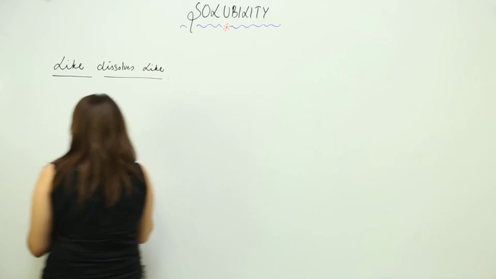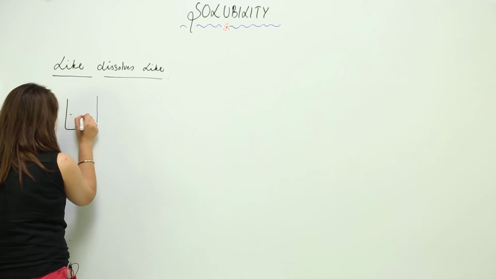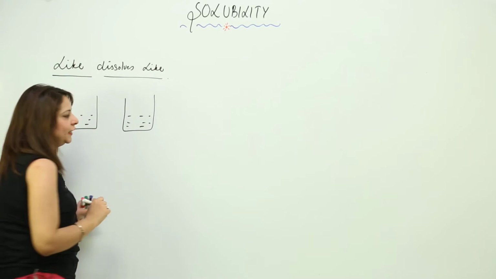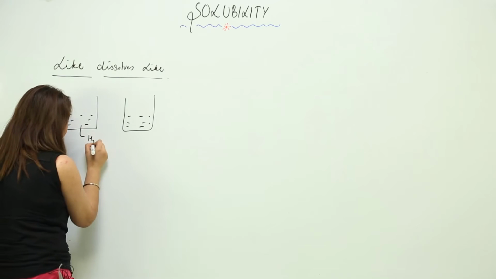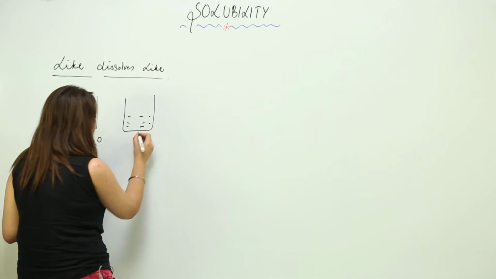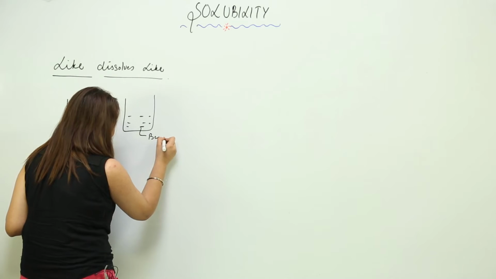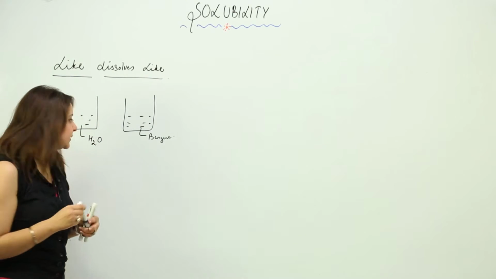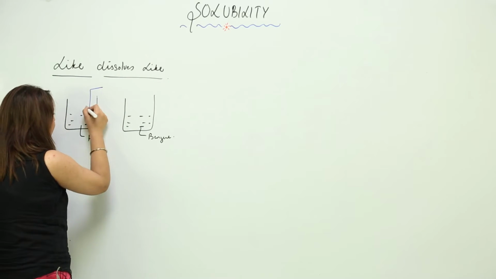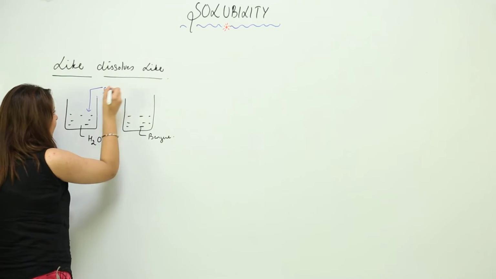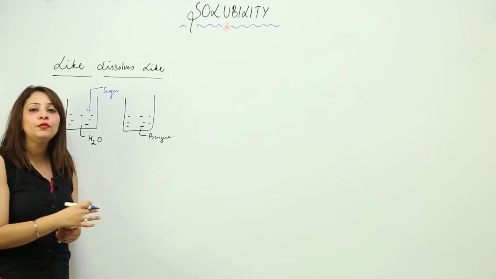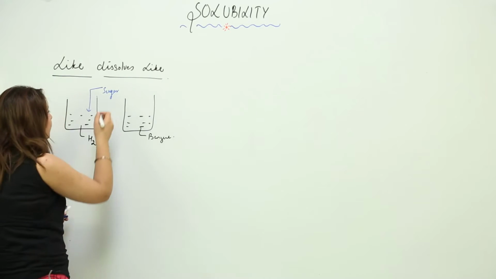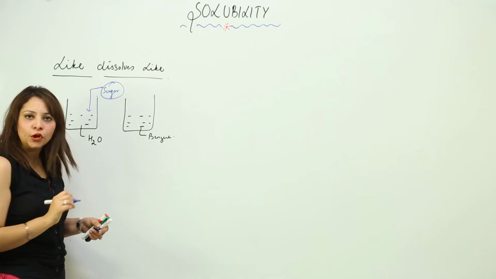I will give you an example. If I have water in one container, so let us take two containers, okay? We have two containers, one beaker contains water and in another I have benzene. Right. Now I am going to add solute in this case. I add sugar to it and I stir it. Then after a few minutes you see that sugar starts dissolving in it, right. So that means sugar gets dissolved in water.